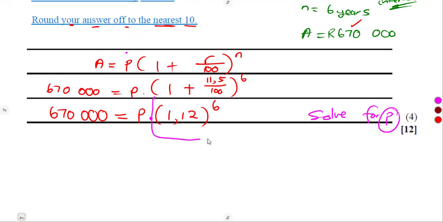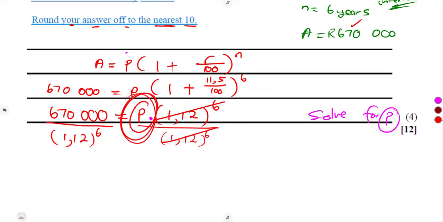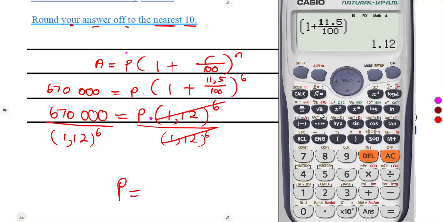In an equation, guys, remove this. How do you remove this? It is going to be divided because we are multiplying. So you simply divide by 1.12 to the exponent of 6, so that these can cancel and you remain with P, which is our principal, the money that was borrowed.